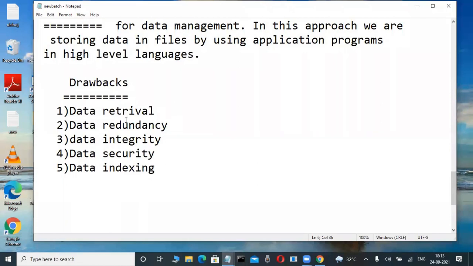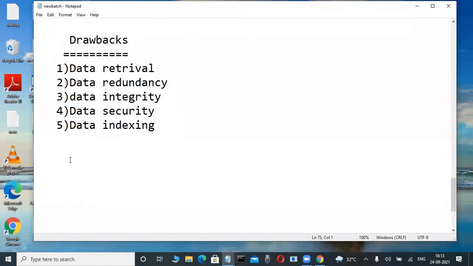Why are we learning these drawbacks at this stage? Because the architecture I am drawing in the diagram, nowadays database diagrams, are different from the olden days flat file approach architecture. Before we start that, I'm telling you some terminology. Now check it out, write it. Data retrieval.